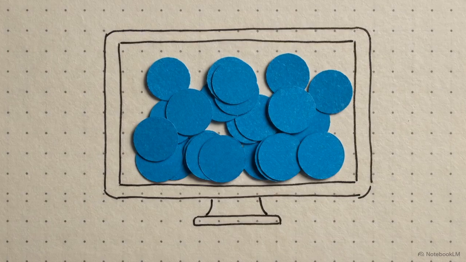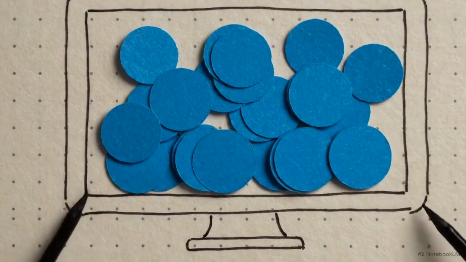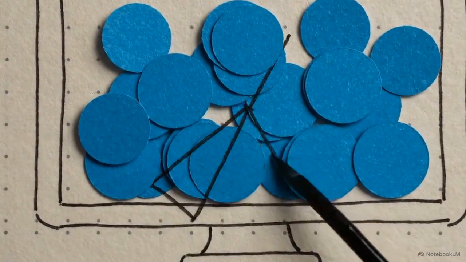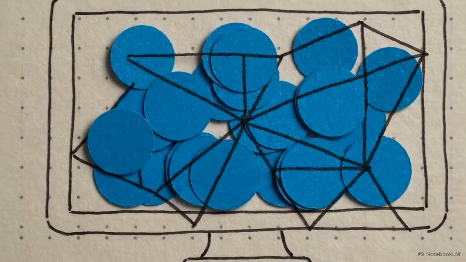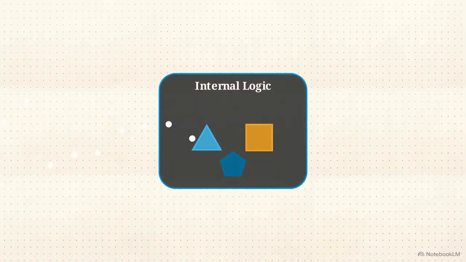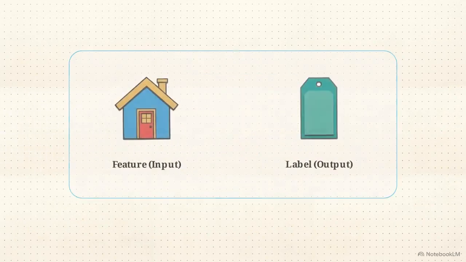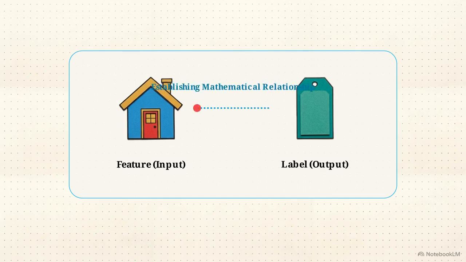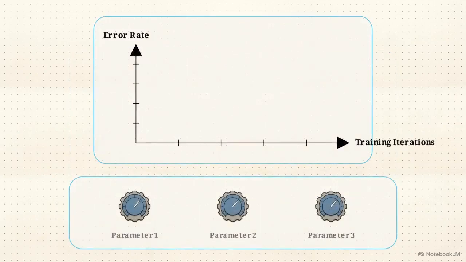By identifying the relationship between features and labels, the computer stops following manual instructions and begins the process of pattern discovery. This occurs during the training phase, where the machine actively processes the dataset to refine its internal logic. In supervised learning, the model analyzes historical data, where the correct outcomes are already provided. It makes a prediction, compares it against the historical record, and adjusts its parameters until the error rate drops.